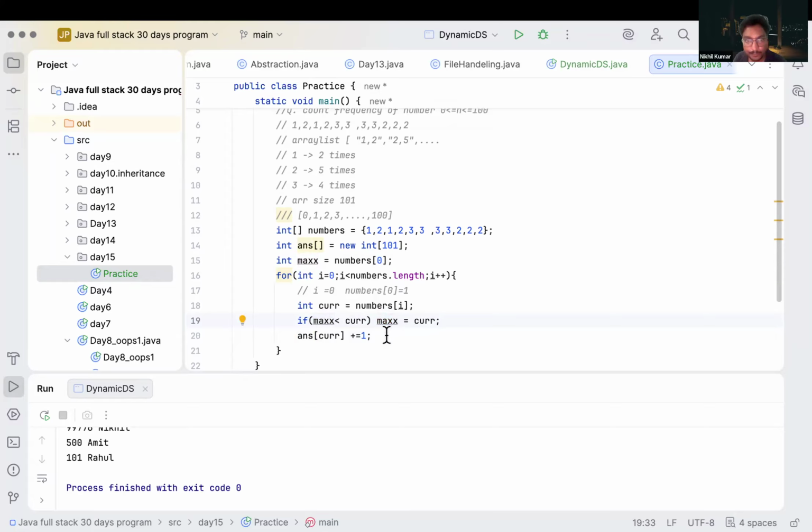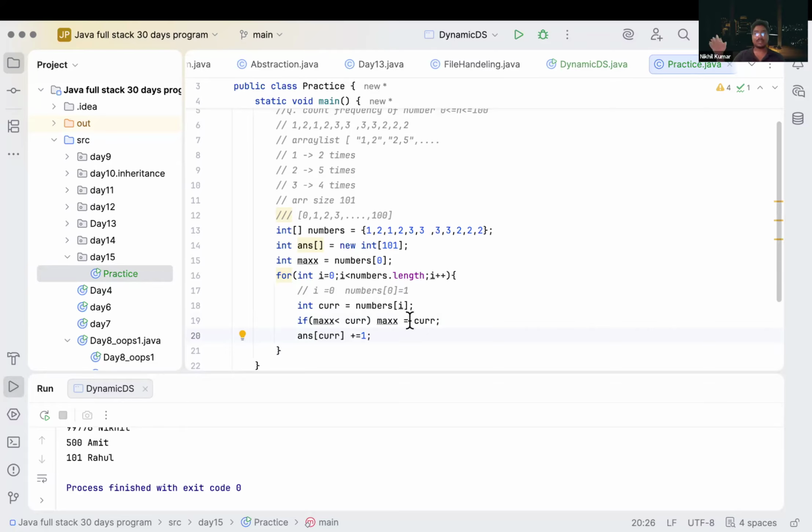Can we do it? If we have to calculate the max number or largest number inside our array, we can do it like this. If our max is less than current, then max equal to current. We just replace this value. Correct? We set our current as our max. Why we are calculating the max here? So we will exactly know where we have to loop.